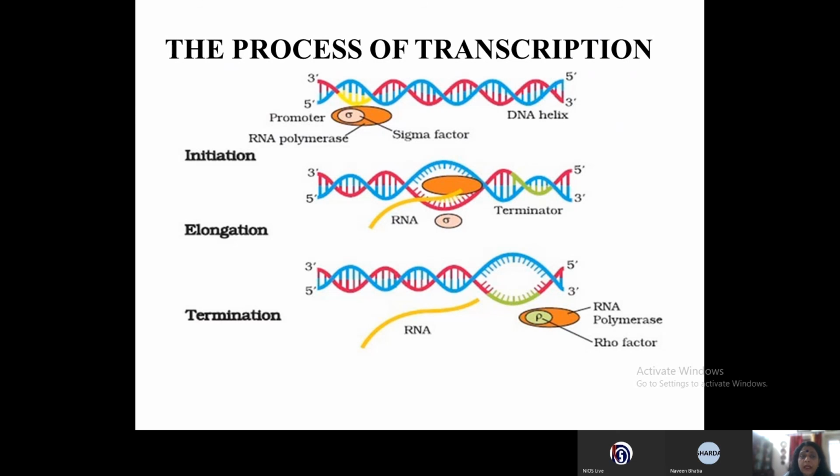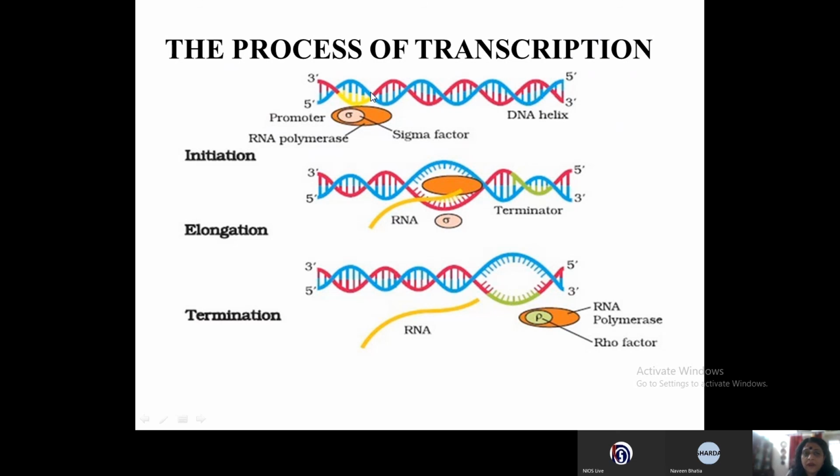To help it initiate transcription, you need initiation factors. So here we have an initiation factor which is called the sigma factor.